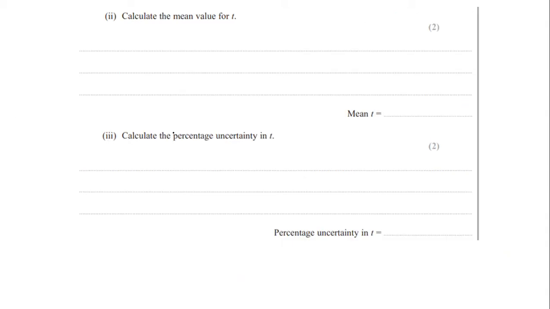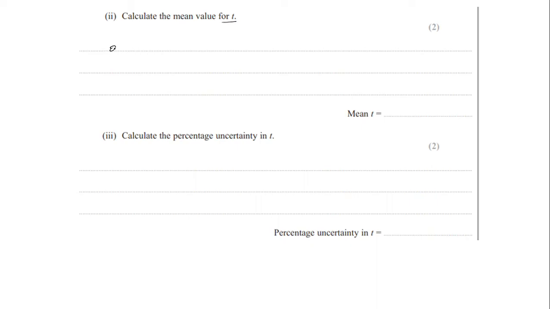Calculate the mean value for t. A typical question for unit 3: they give you some data set and ask you to find the mean value, and the mean value from the data set is the sum of the given data set divided by the number of readings. Because in the previous part we said that both suggestions are acceptable, including the student's value or excluding, it's your choice whether you include 0.75 or exclude 0.75. So both are acceptable in calculating the mean value.